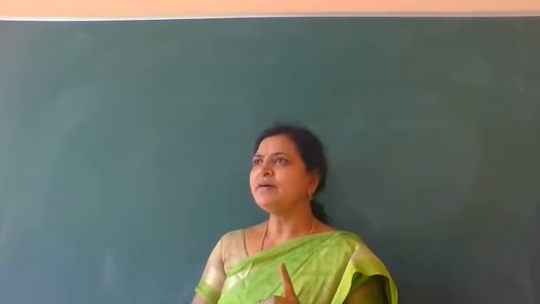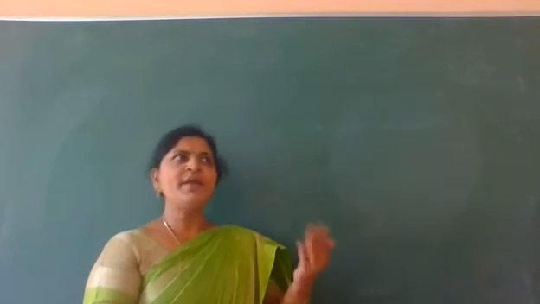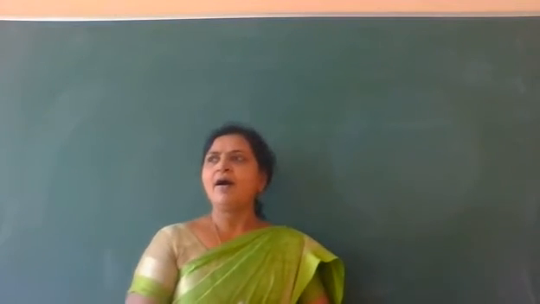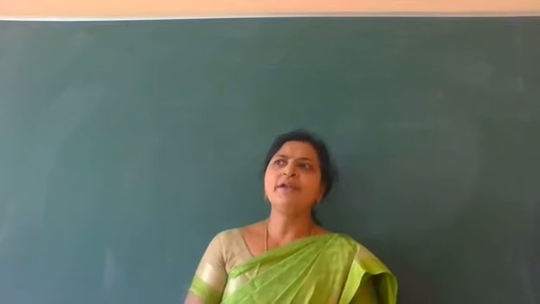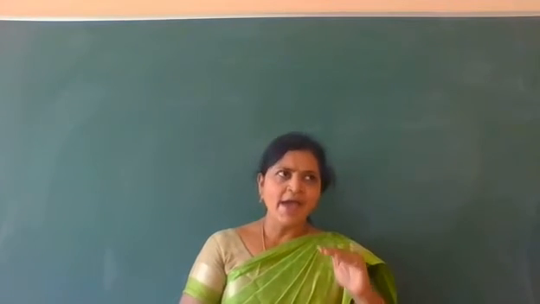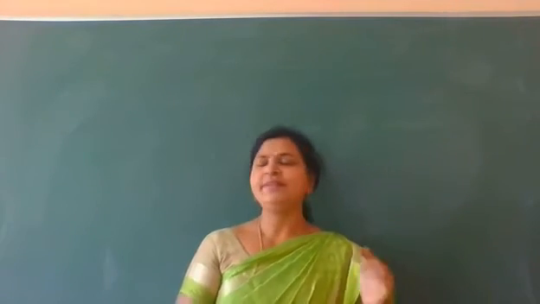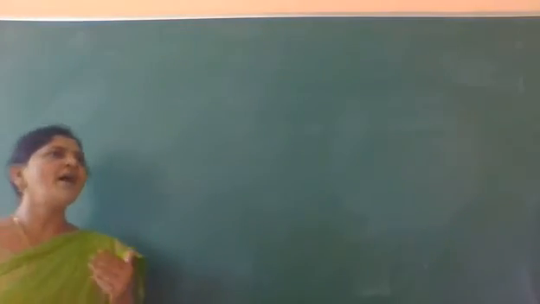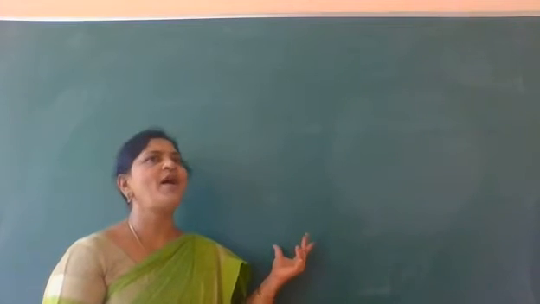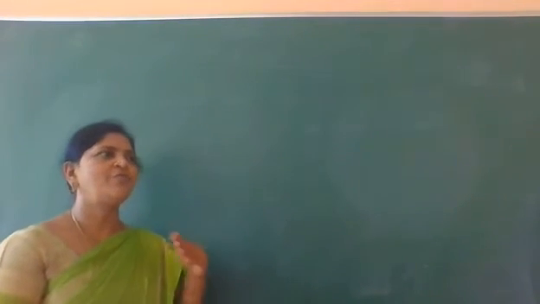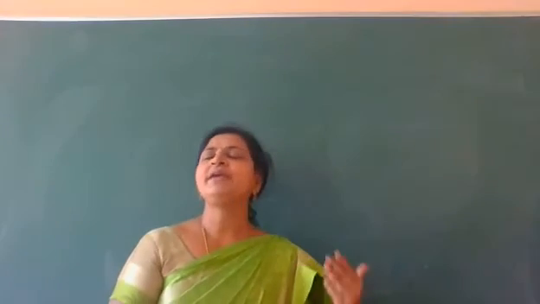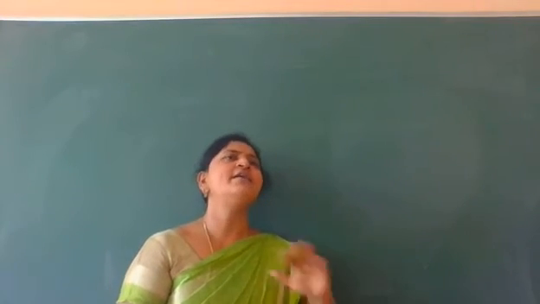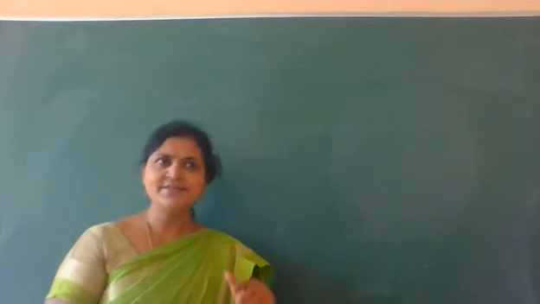Students, remember, while explaining the hierarchy, I explained one important concept. As we move from the least taxon to the highest taxon of the hierarchy, that is from species to kingdom, the characters go on decreasing, isn't it?